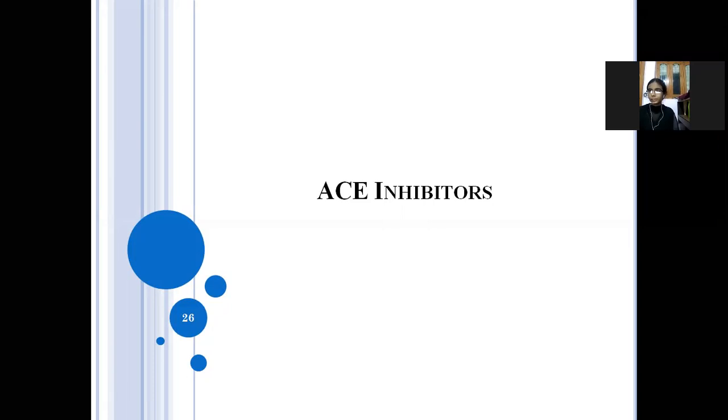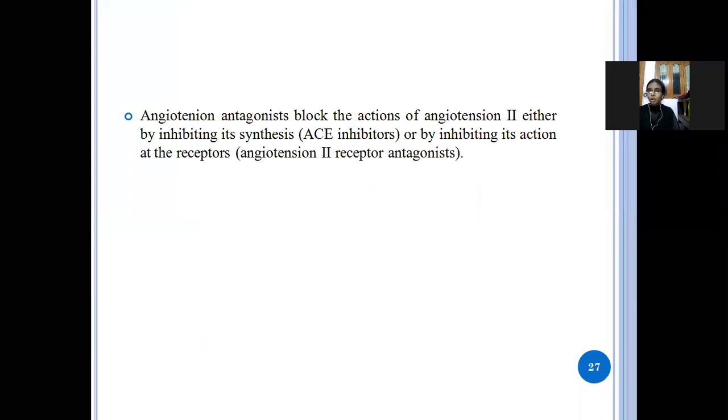So let's discuss the ACE inhibitors. ACE inhibitors block the conversion of angiotensin 1 to angiotensin 2. So they block the action of angiotensin 2 either by inhibiting its synthesis, meaning inhibiting the conversion of angiotensin 1 to angiotensin 2, or by inhibiting its action at the receptor site.